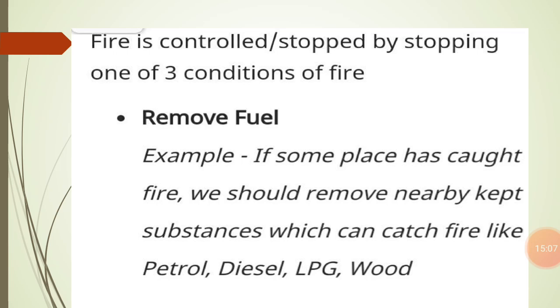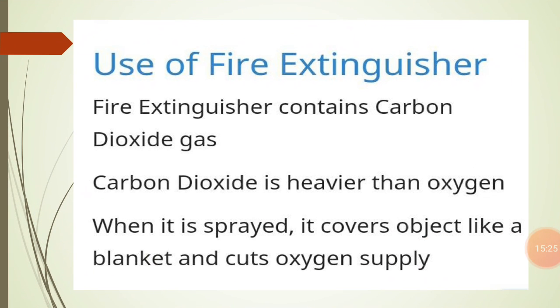So the third condition is the removal of fuel. By removing fuels such as LPG, diesel, wood and kerosene, we are able to control the fire. So this is about the methods used to extinguish the fire.